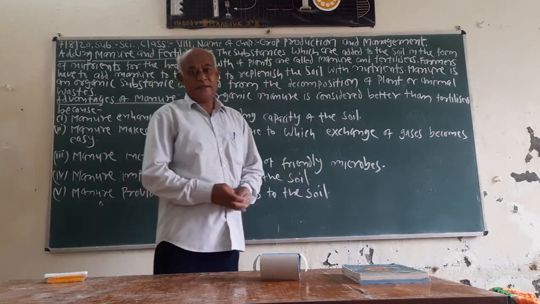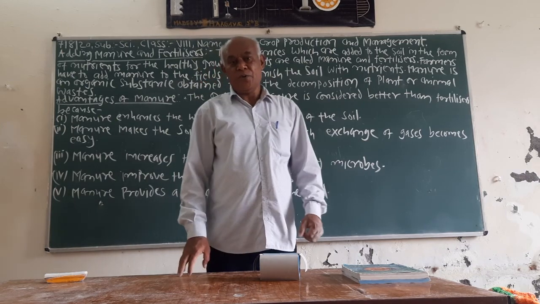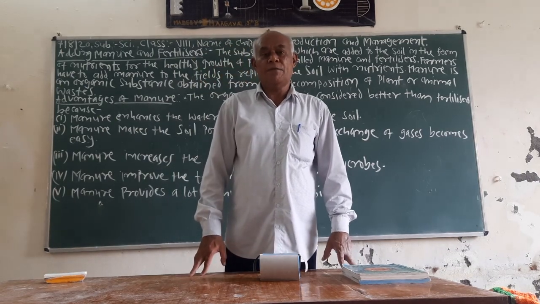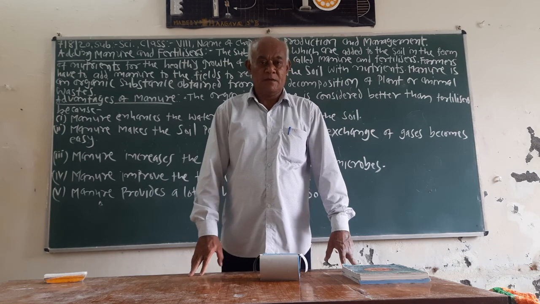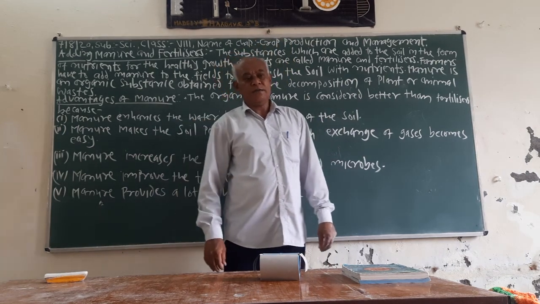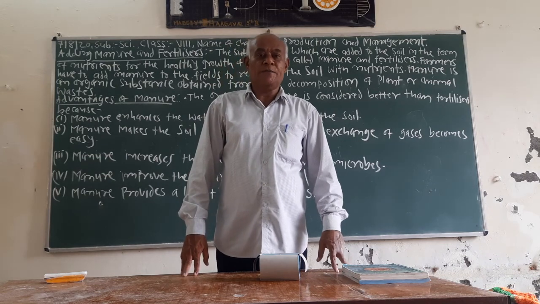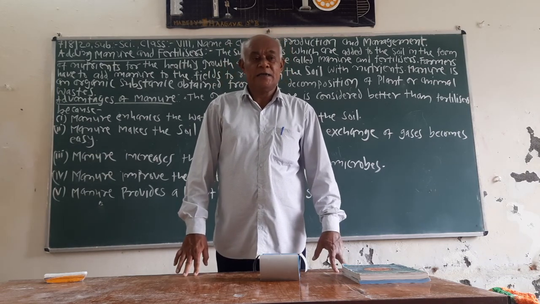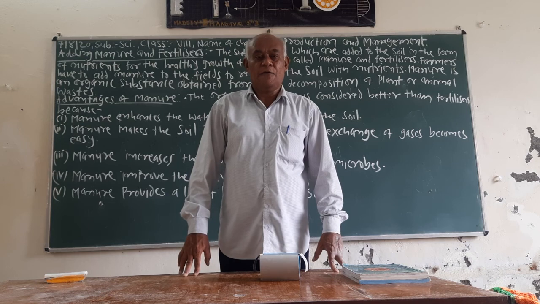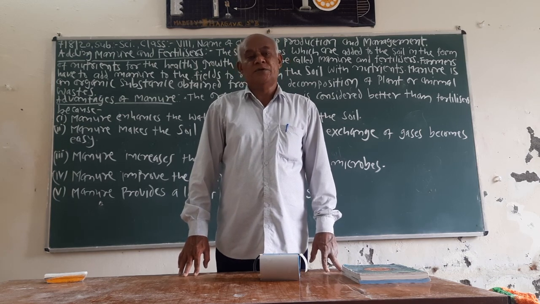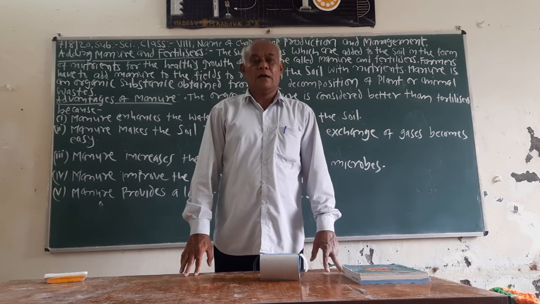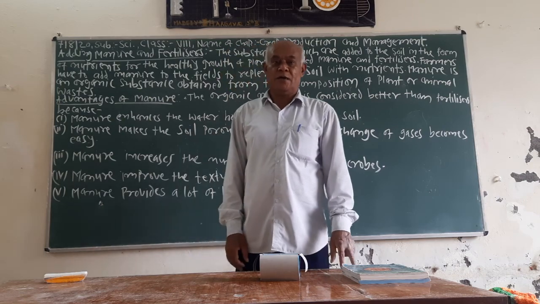That is selection of good quality seeds. Good quality, healthy, high yielding variety of seeds are selected for the sowing into the soil.